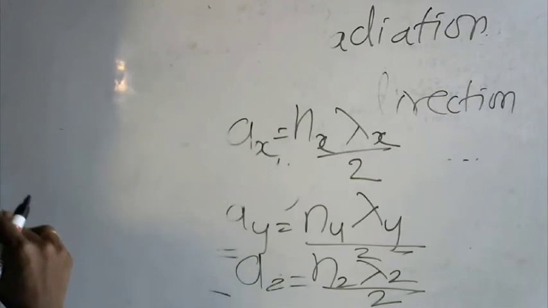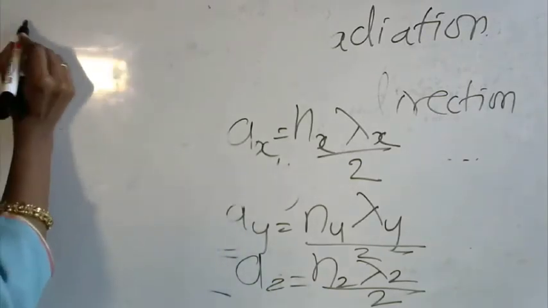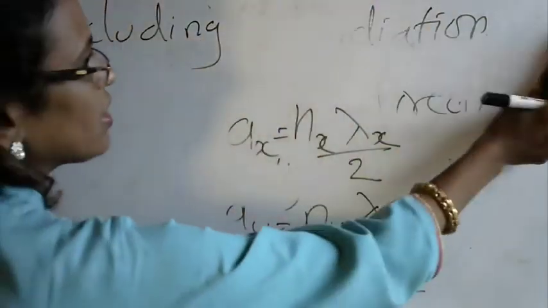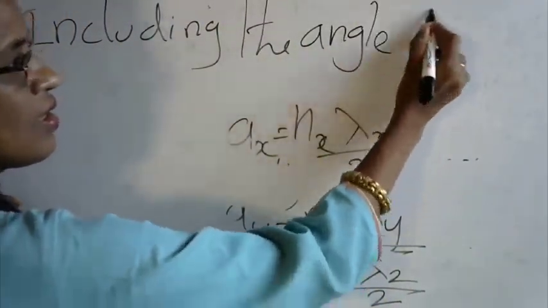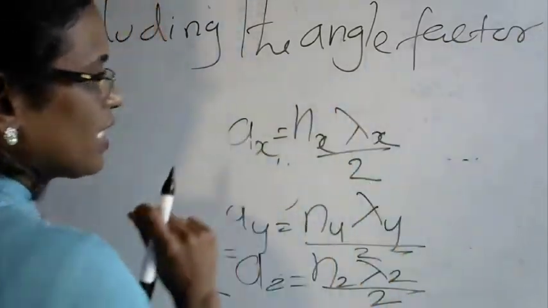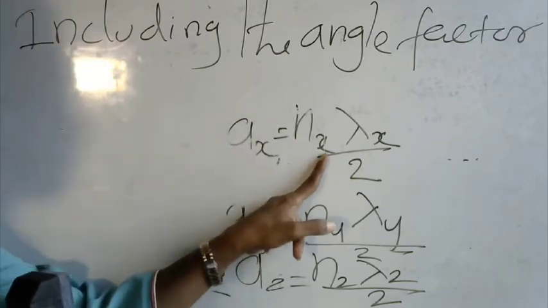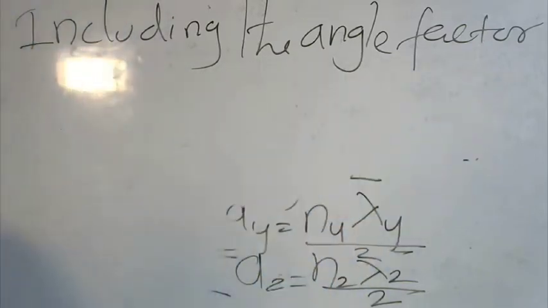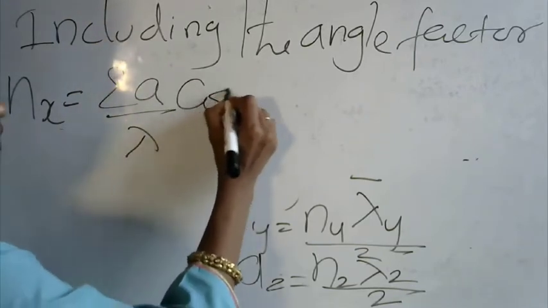So nx will become, including the cos factor, including the angle factor, the equation will get modified. The number of waves nx traveling along or between the x and y direction will be nx equal to 2a by lambda into cos alpha.